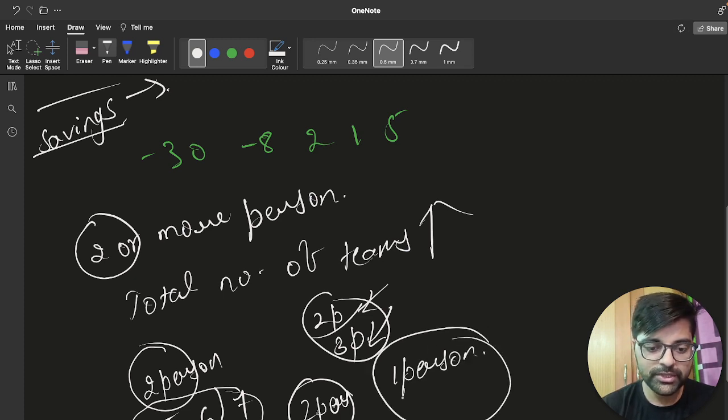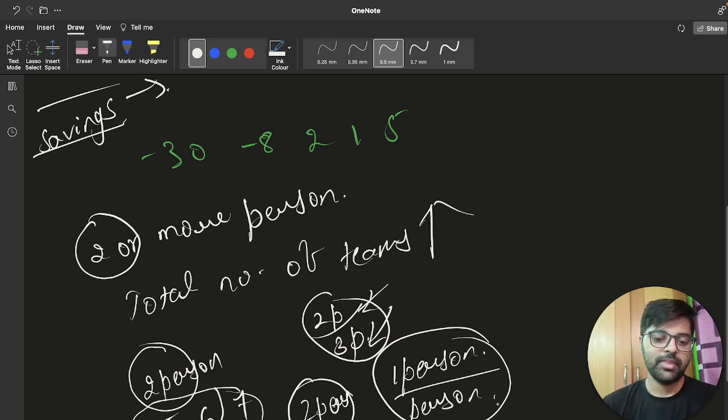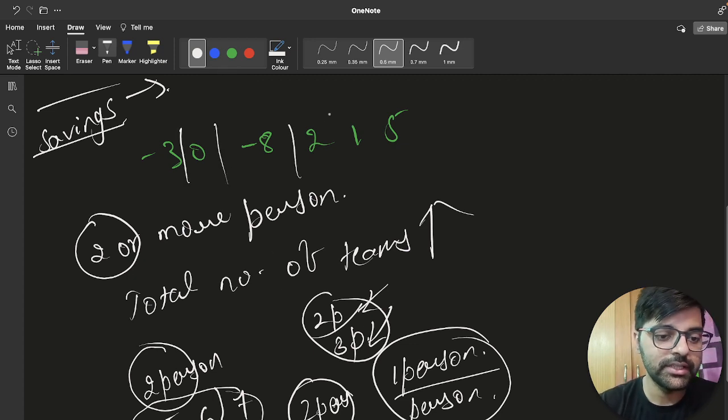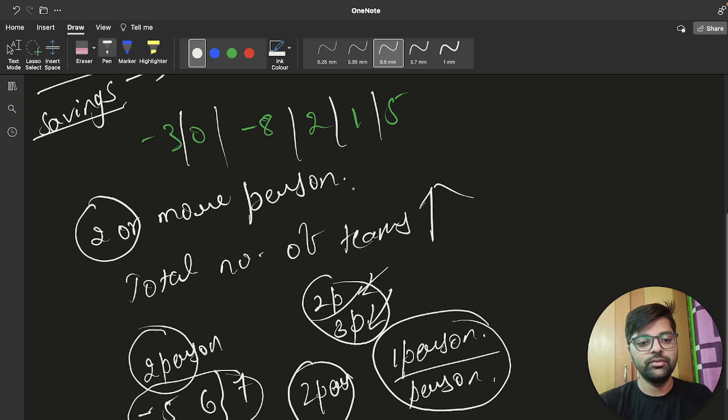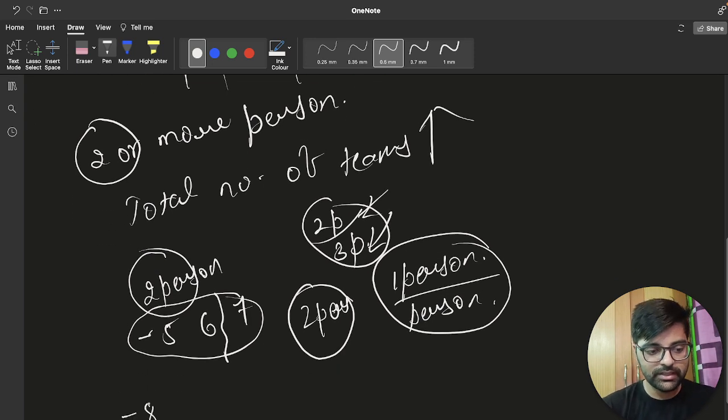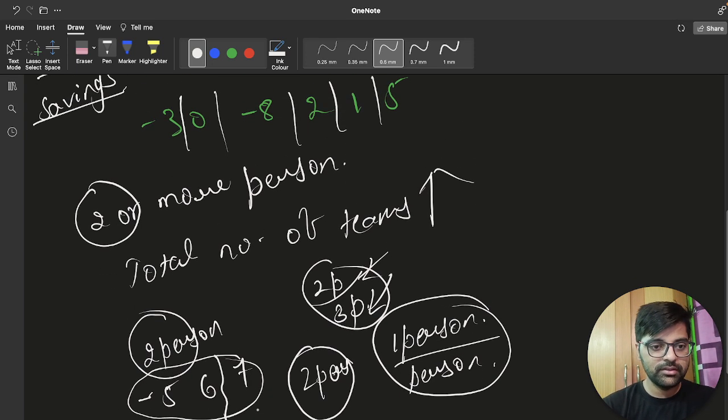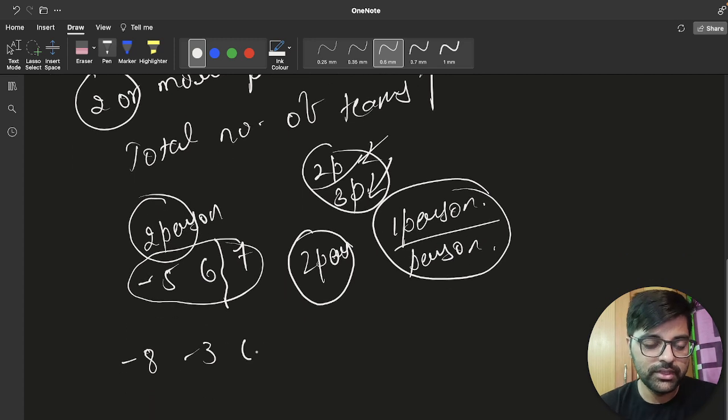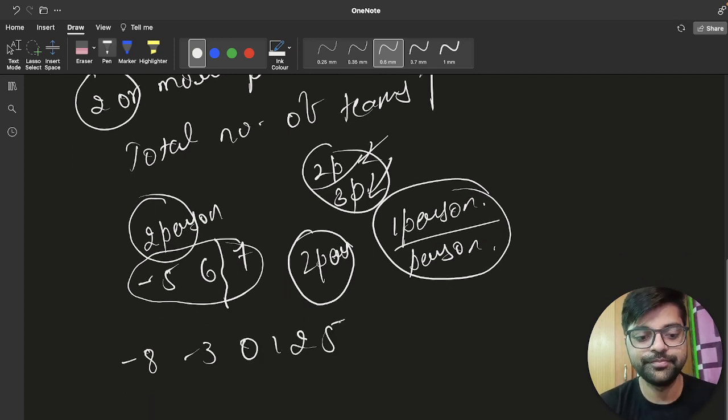We can put this person with another person, and our total number of teams will increase. So let's say that we had minus 3, 0, minus 8, 2, 1, 5. So I'm sorting these values. So consider minus 8, minus 3, 0, 1, 2, 5.